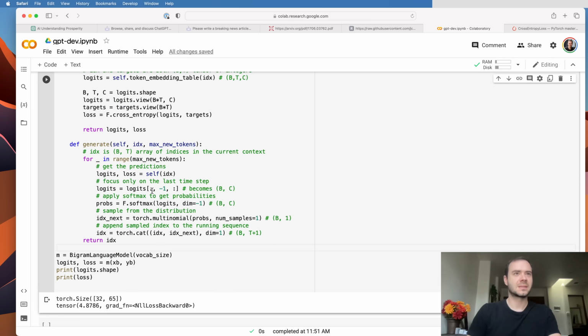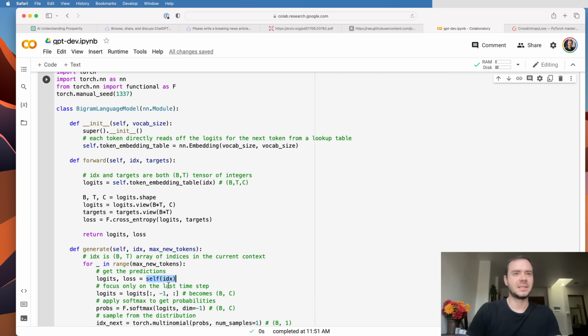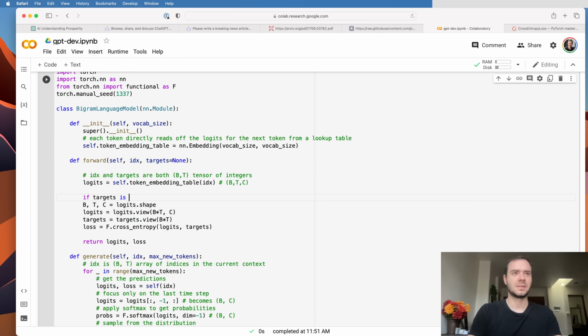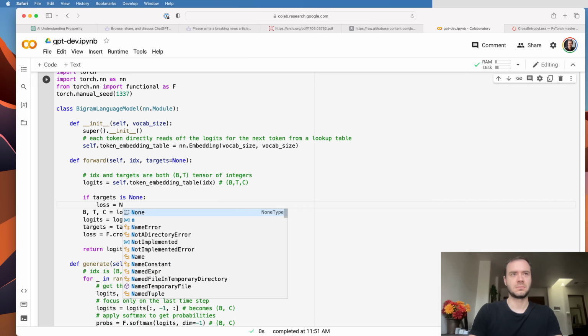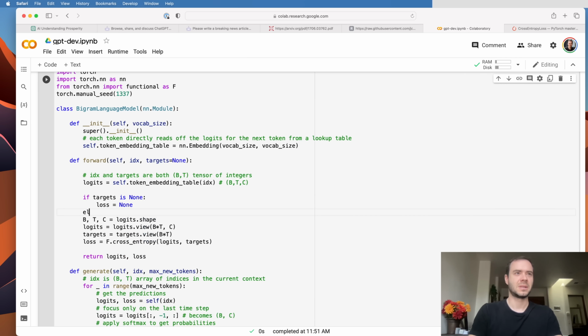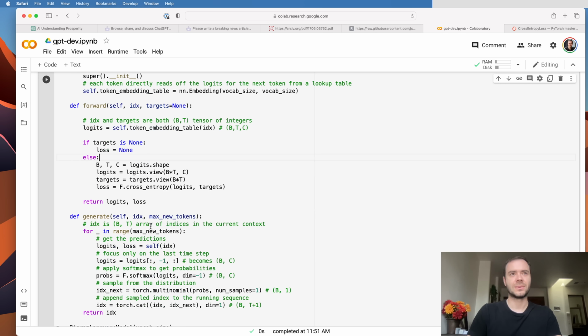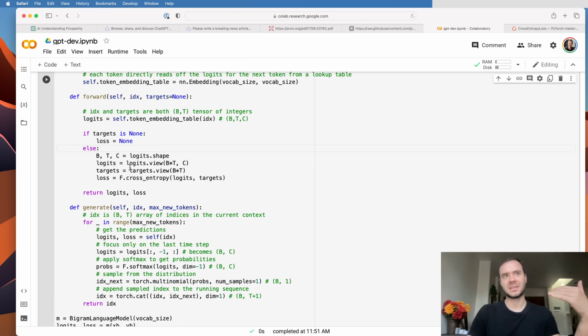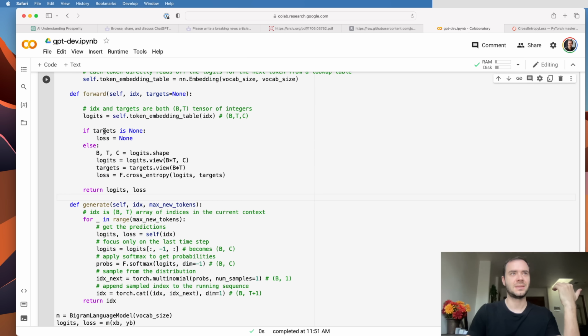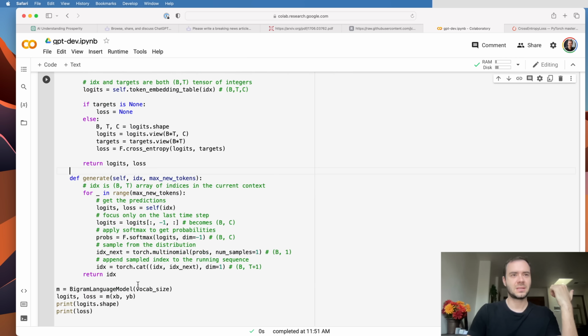Now, one thing here is, you see how I'm calling self of IDX, which will end up going to the forward function. I'm not providing any targets. So currently this would give an error because targets is not given. So targets has to be optional. Targets is None by default. If targets is None, then there's no loss to create, so loss is None. But else, all of this happens and we can create a loss. So if we have the targets, we provide them and get a loss. If we have no targets, we'll just get the logits. So this here will generate from the model.